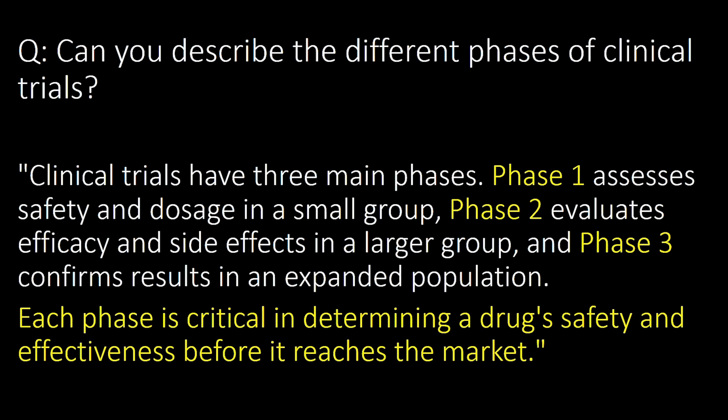Can you describe the different phases of clinical trials? Clinical trials have three main phases. Phase 1 assesses safety and dosage in small group. Phase 2 evaluates efficacy and side effects in larger group. And Phase 3 confirms results in an expanded population. Each phase is critical in determining a drug's safety and effectiveness before it reaches the market.